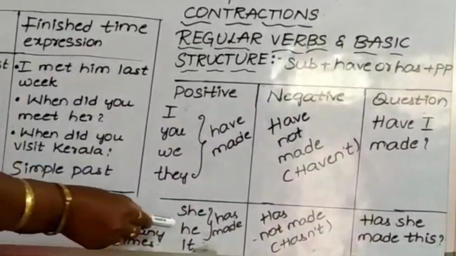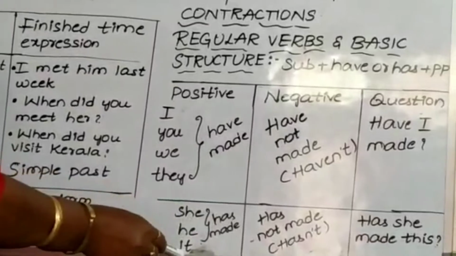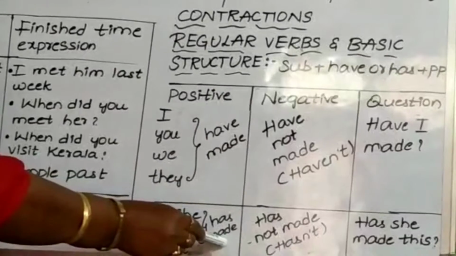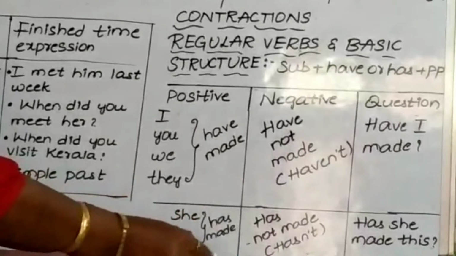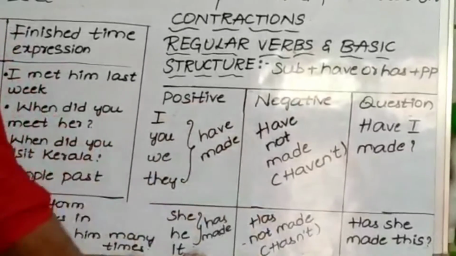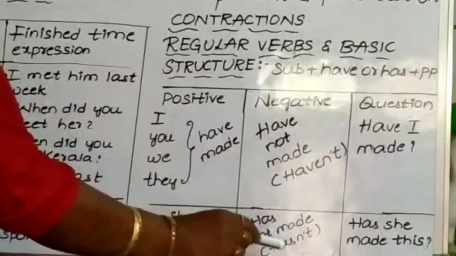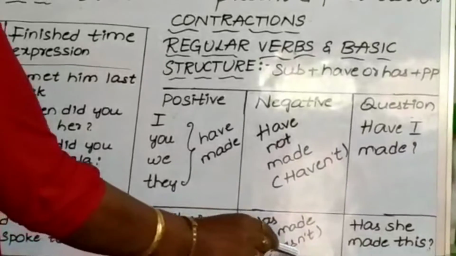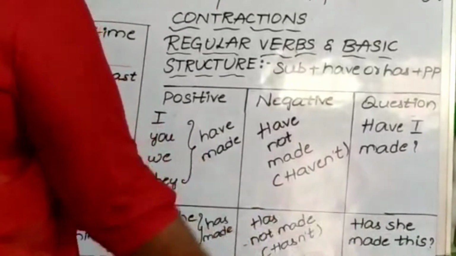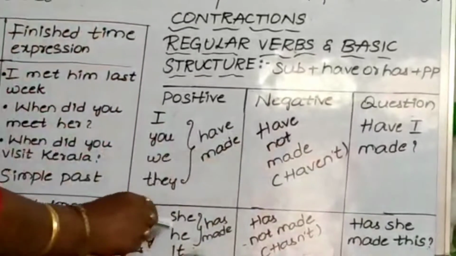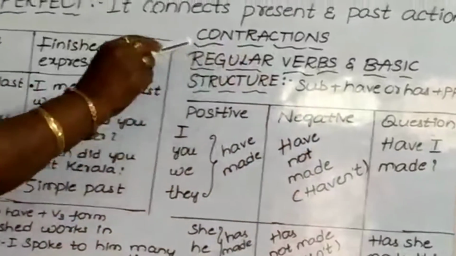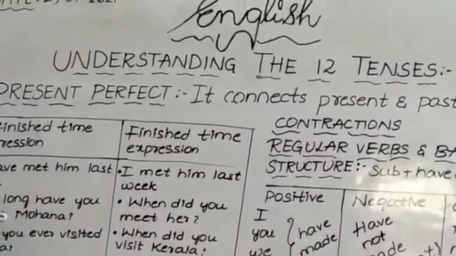Third person singular. So along with third person singular, we use has plus verb. Here, has made. Then negative, what can we use? Has not made. What is the contraction? Hasn't. Same for the question, how can we ask? Has she made this? Has he made it? Has it made this? Okay? So that much of a difference we get in present perfect.